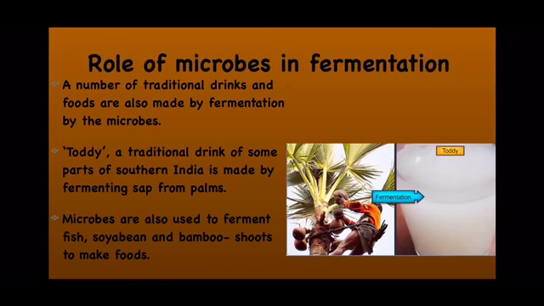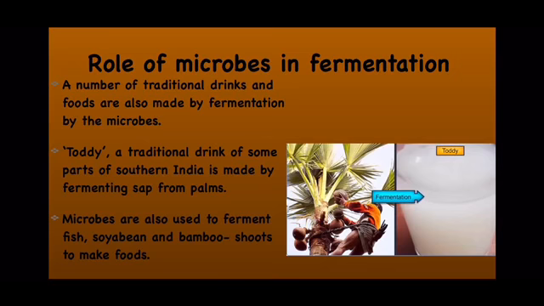Now, there are a number of traditional drinks. If you go to the southern part of the country, there you will find a drink which is said to be toddy, right? Toddy is a traditional drink of some parts of southern India, and it is made by fermenting the sap from palm.